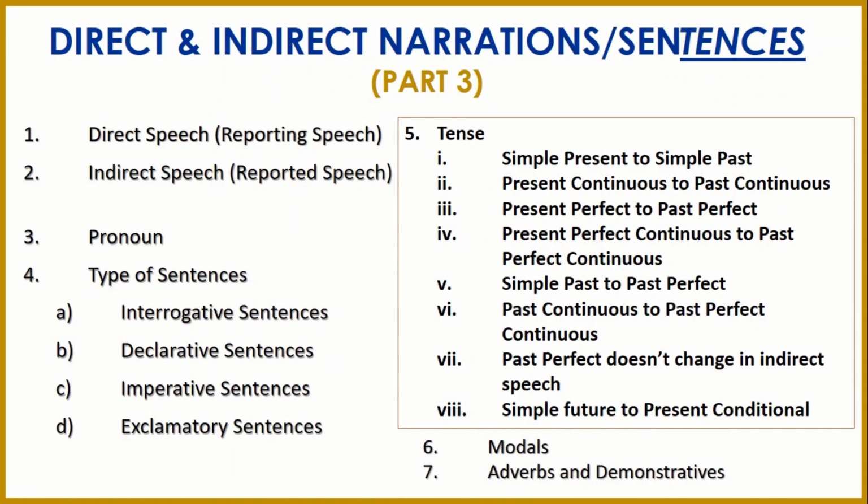And the simple rule is that if we have a sentence in simple present, we have to make it into simple past. And if we have present continuous, we have to make it into past continuous. So this is something which is fixed. We just need to do it anyhow. It's like a formula, putting numbers in the formula. In this lecture, I won't go into much detail. I will just focus on the big points so that I don't waste much of our time. So let's get started and let's mind our English.